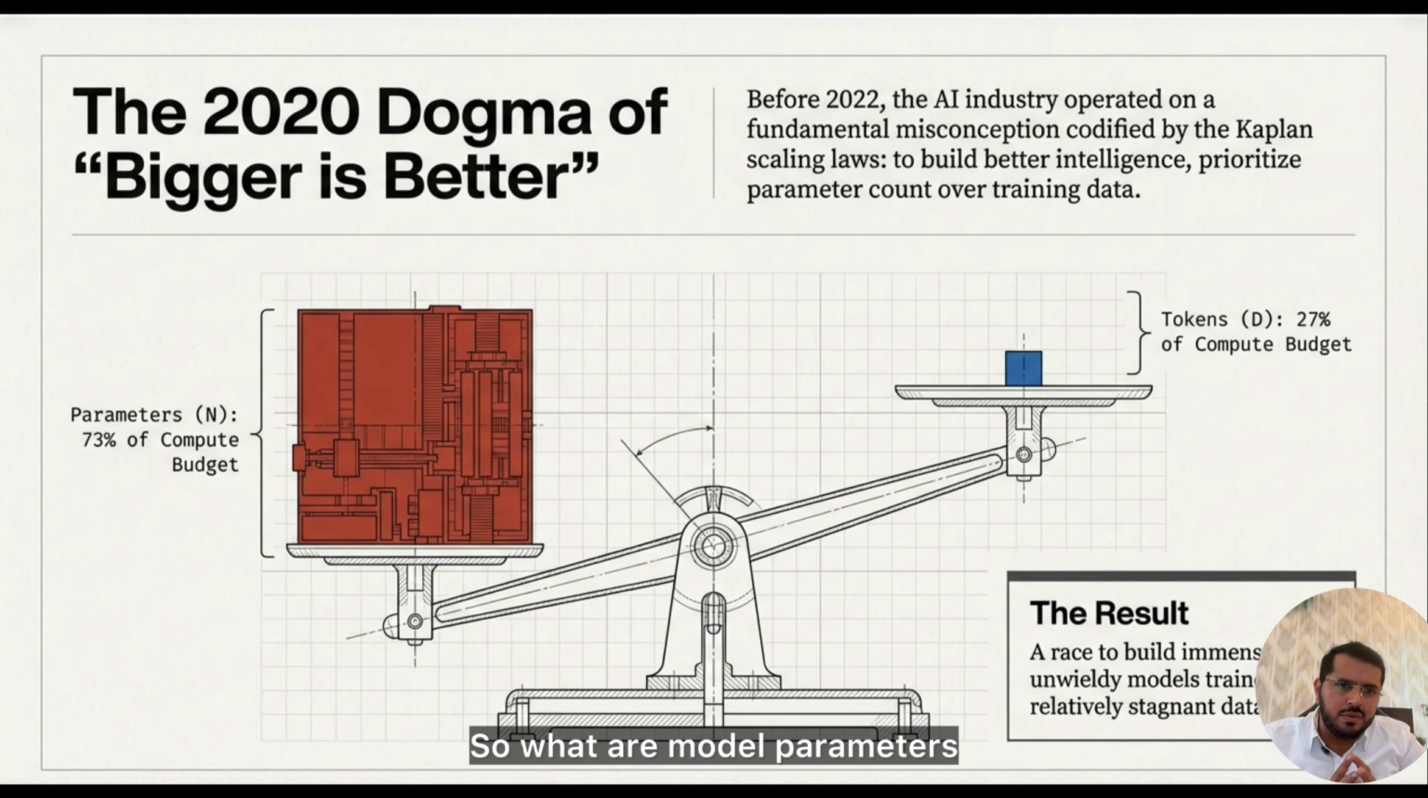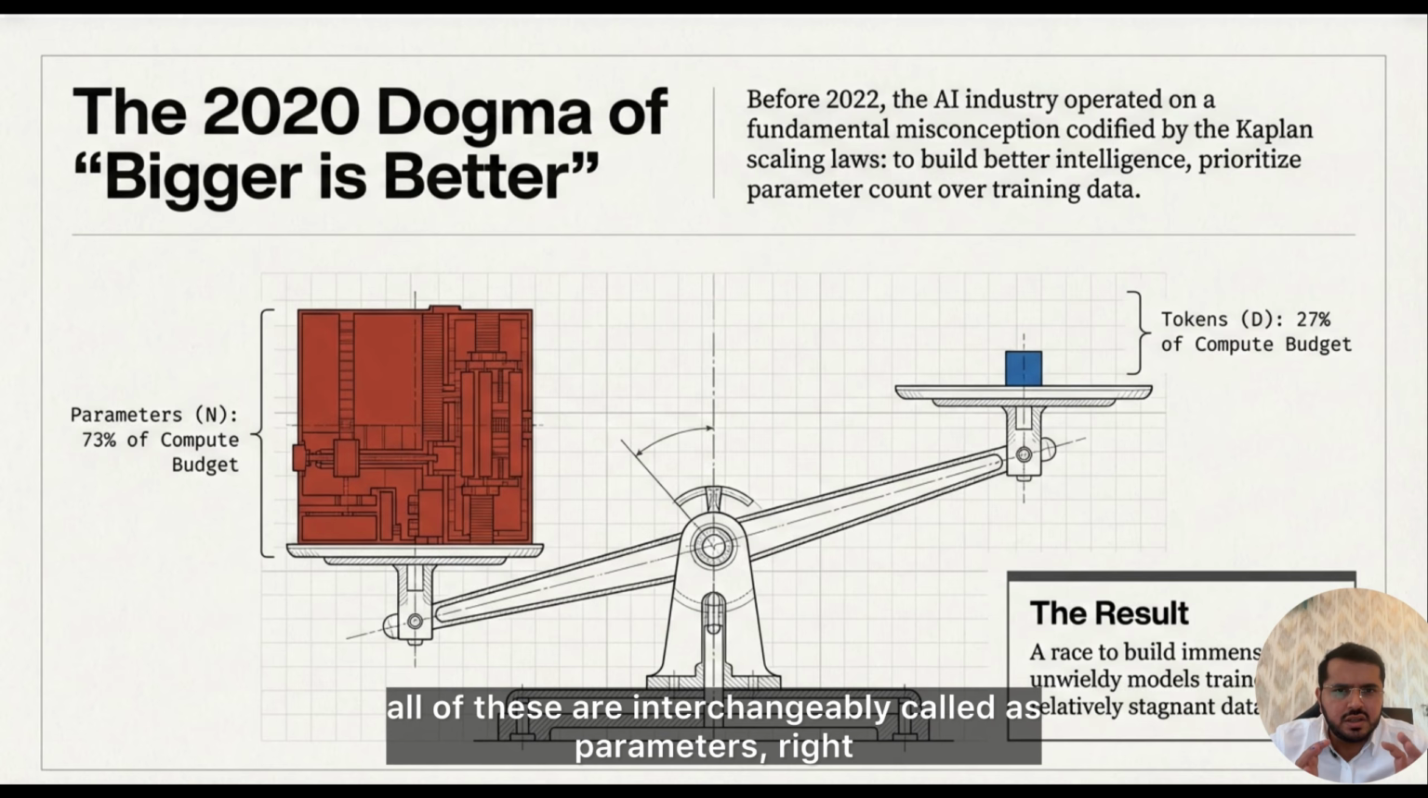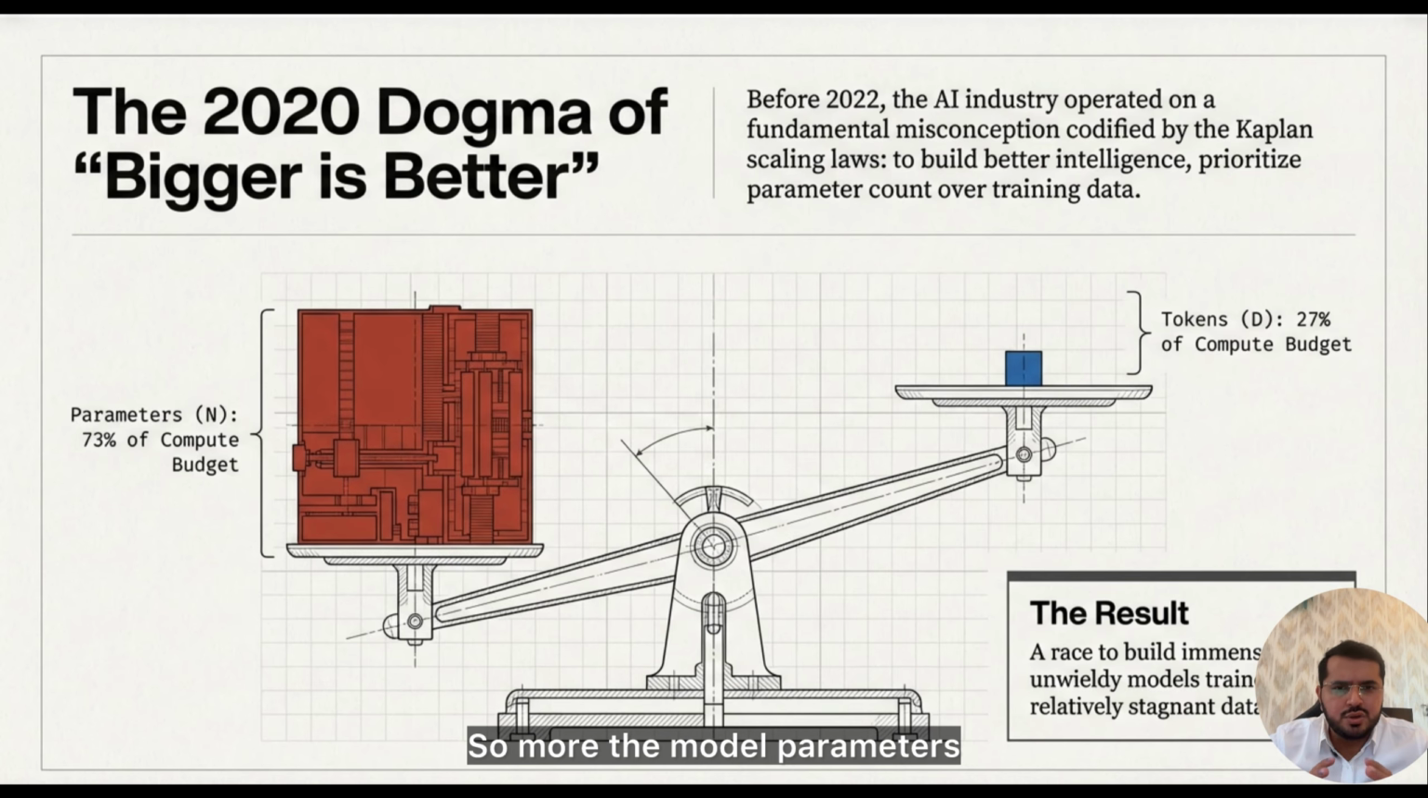So what are model parameters? We have seen the idea of weights and biases in a neural network. We have seen the idea of weights and biases in simple linear models. So all of these weights and biases that are trainable, whether it is a neural network or a transformer, are interchangeably called parameters, right? So the more the model parameters, the bigger the model, the more complex the model. Model complexity is also correlated with the number of parameters in the model.